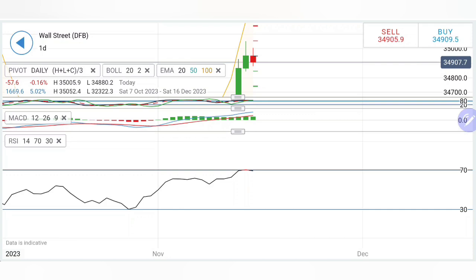And thus, if you are taking an entry at 34,950 levels, you should trade with caution and be watchful at around 35,000 levels. On the downside, you can sell here at 34,850 levels, expect 34,800, and then 34,700 levels also can be seen here if it stays below 34,800. Take your positions accordingly, trade with a stop loss and a trailing stop loss.